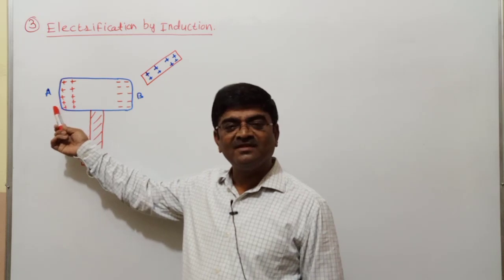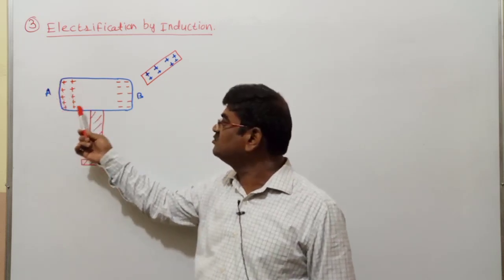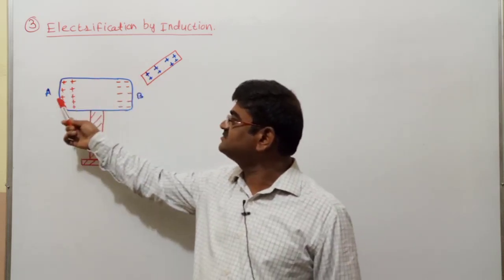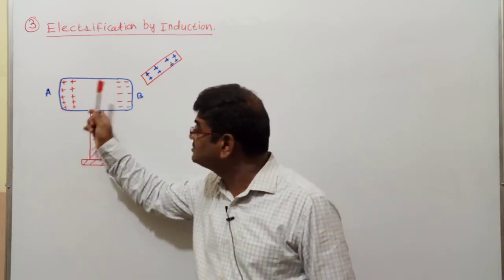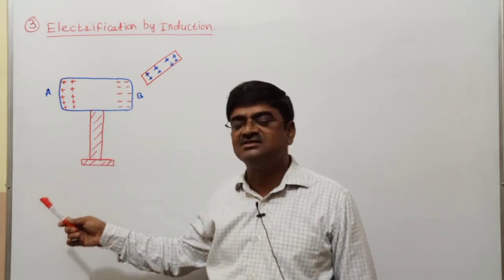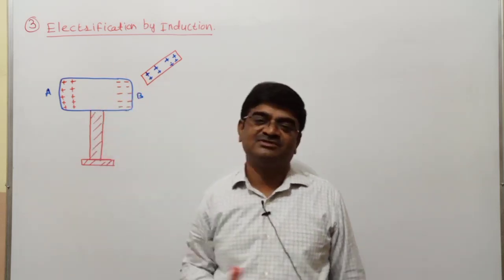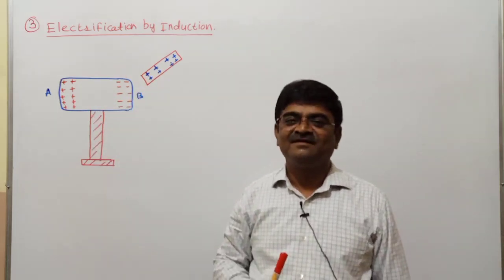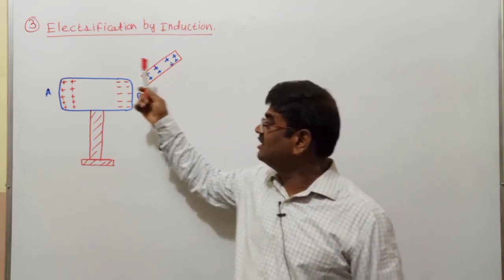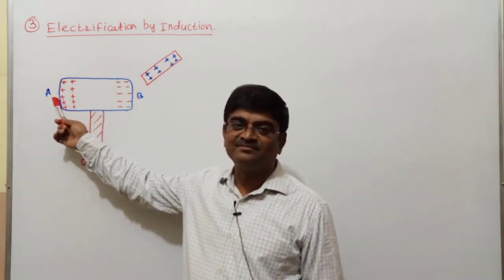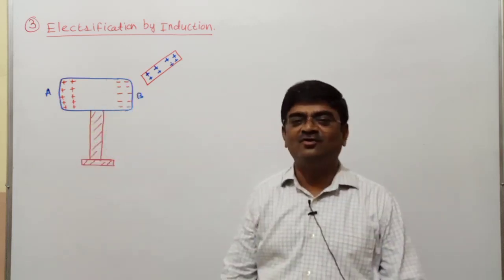Obviously A. What kind of charge do I have on the farther end? Same kind of charge, like charge you can say. So end A, which happens to be farther in the present case, has acquired positive charge. And what would end A have been in case of the ebonite rod? Negative. I would have had a negative here. So this is the important thing to be noted.